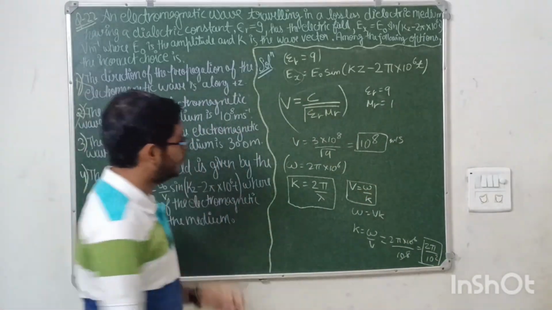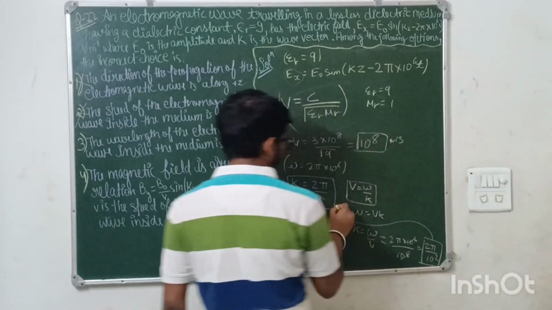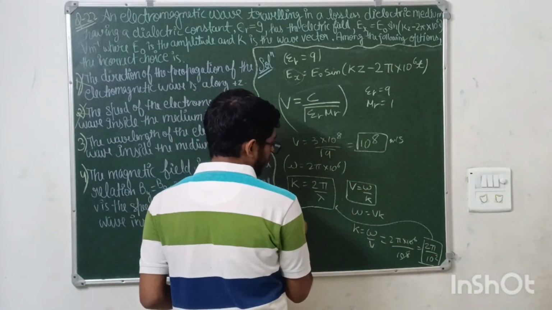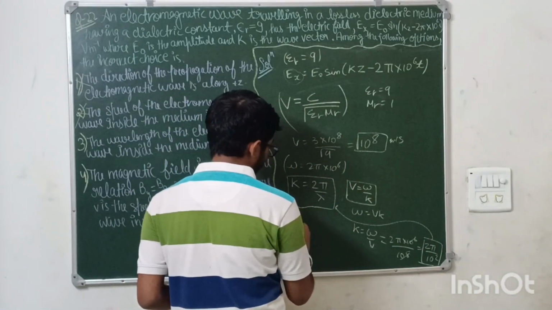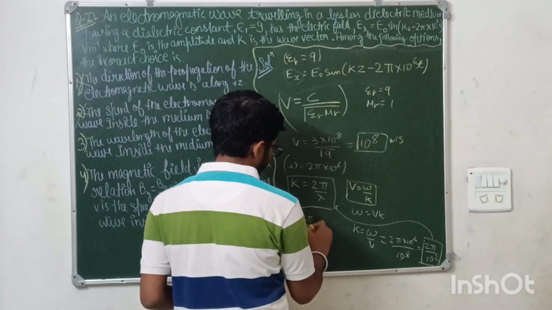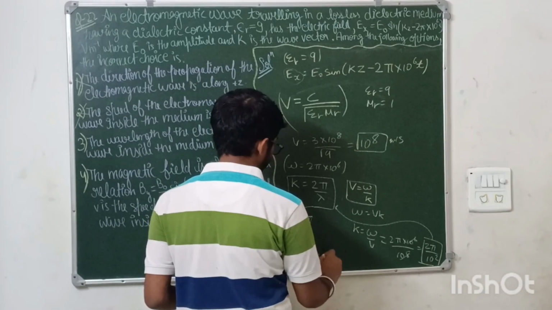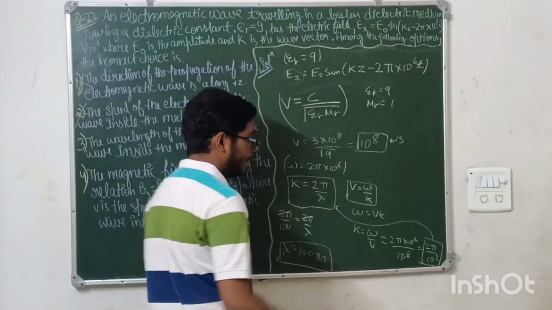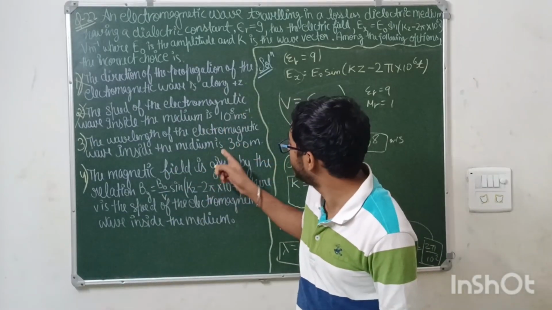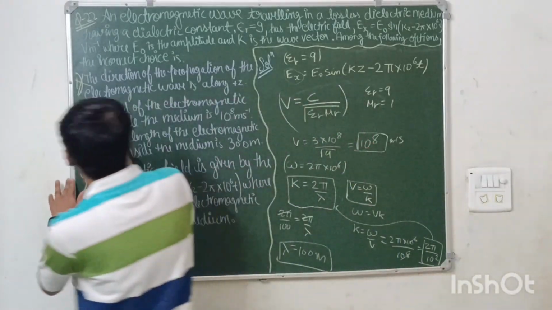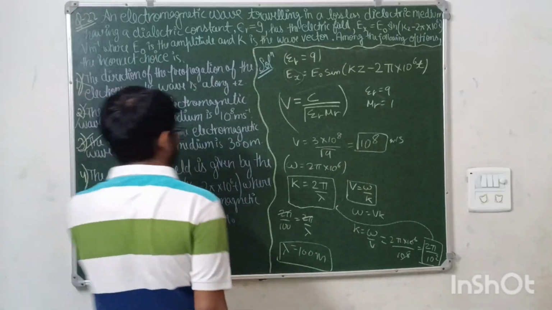So the value of k you need to substitute here. Now k is 2 pi by 100, which is equal to 2 pi by lambda. That means 2 pi cancels, and lambda is coming out to be 100 meters. Lambda is 100 meters, and here it is saying 300 meters, which means this option is wrong.